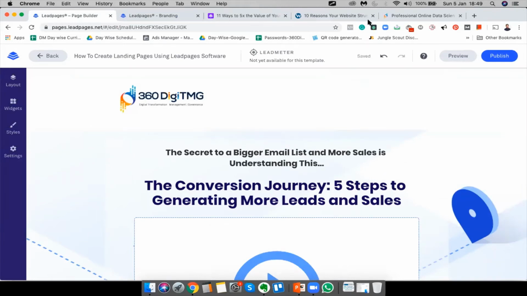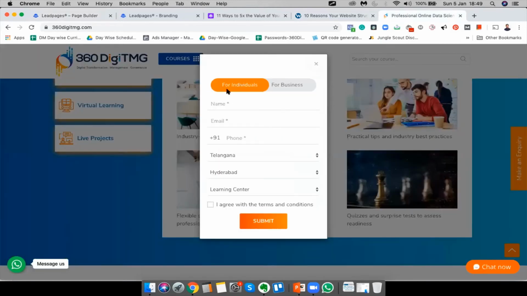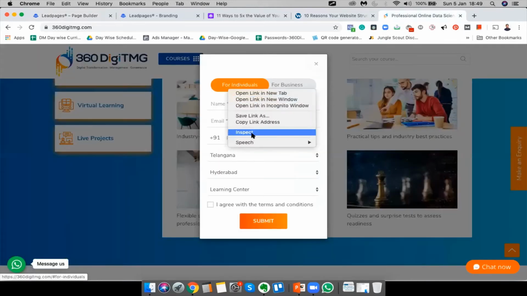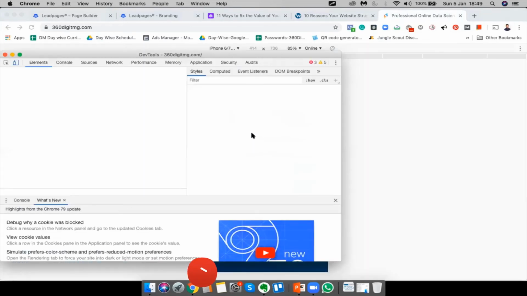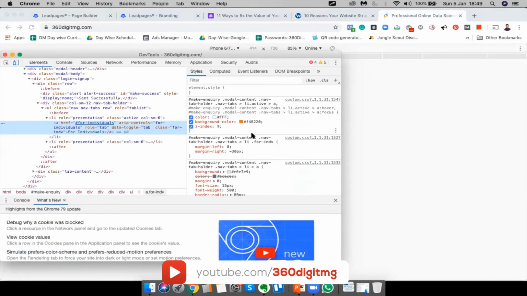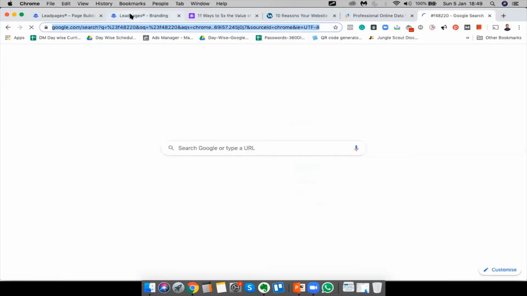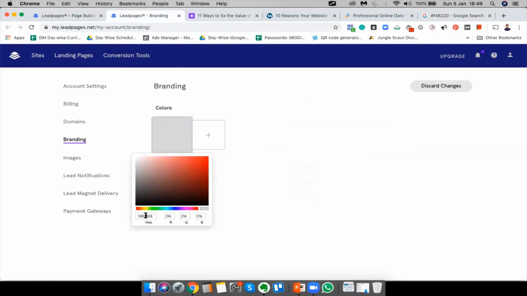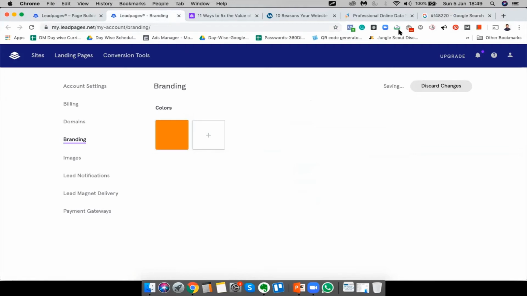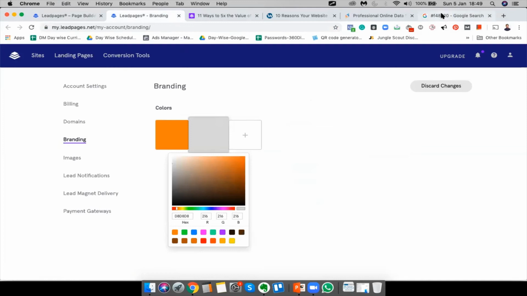Register now. Before that, let's try to get the color code of orange. There you are, I found the color code. This is the color code of orange, so I'm going to put it there. That is one.